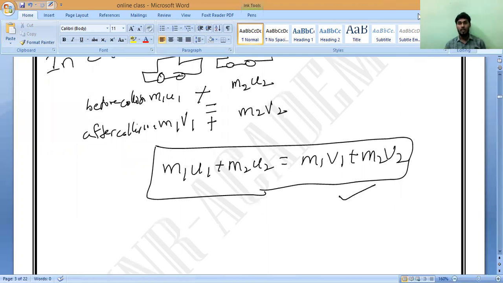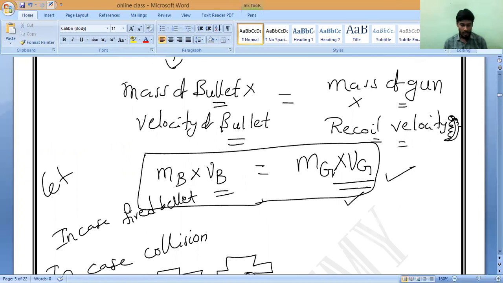Is there any doubt? Please ask me till here. Please note down these two formulas. With these two formulas only, we are going to solve every numerical on momentum. One is during collision and another one is before and after firing. After firing, momentum of bullet equals momentum of gun.